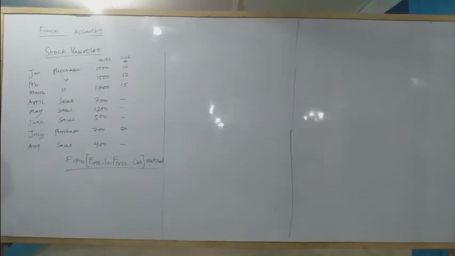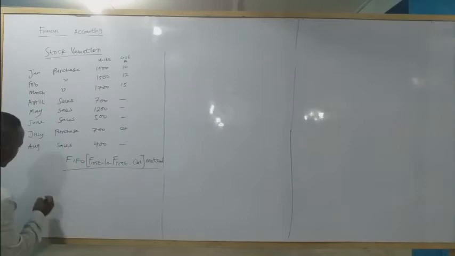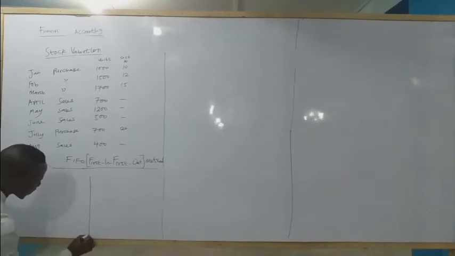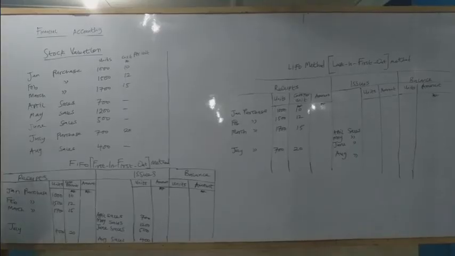The first in, first out method. Now we have the question here. So the FIFO method of stock valuation, that is first in, first out.